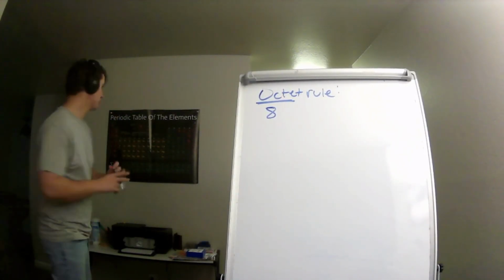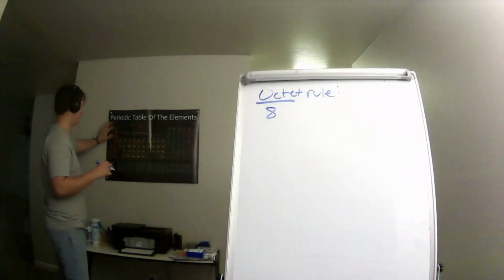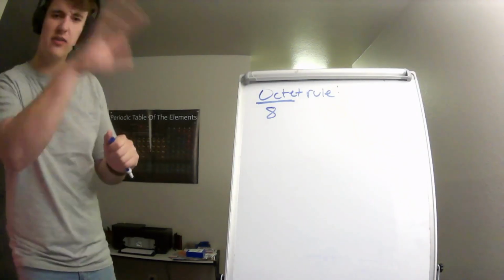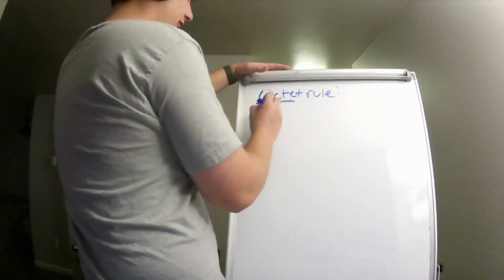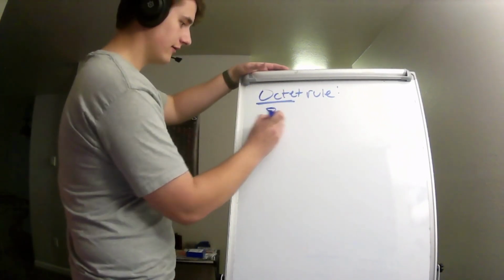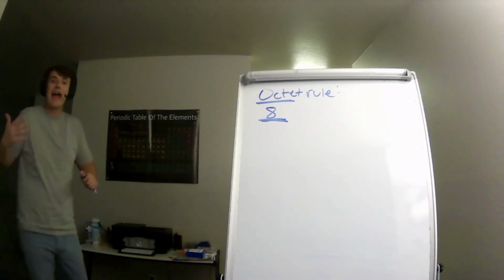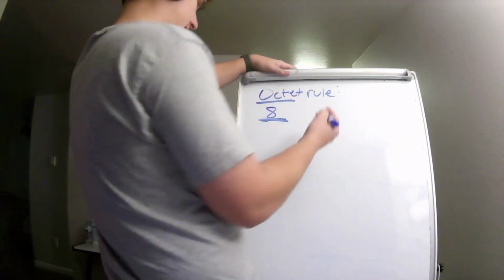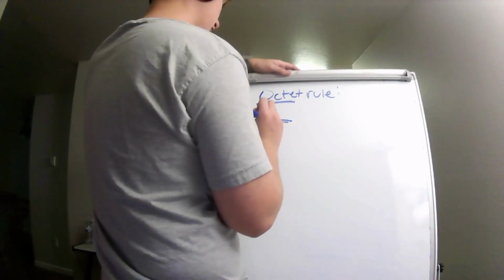Okay? So atoms follow the octet rule. And we're just going to focus on the next 2, the second and third period. So lithium, beryllium, sodium, magnesium. We're not going to worry about the rest because it kind of gets a little fuzzy with orbitals and stuff. We're just doing the basics. Okay? Octet rule refers to 8. That's how many electrons atoms in the second and third period want to be happy, to be stable. Remember, we're all about stability and happiness. So they want 8 electrons in their outer shell.